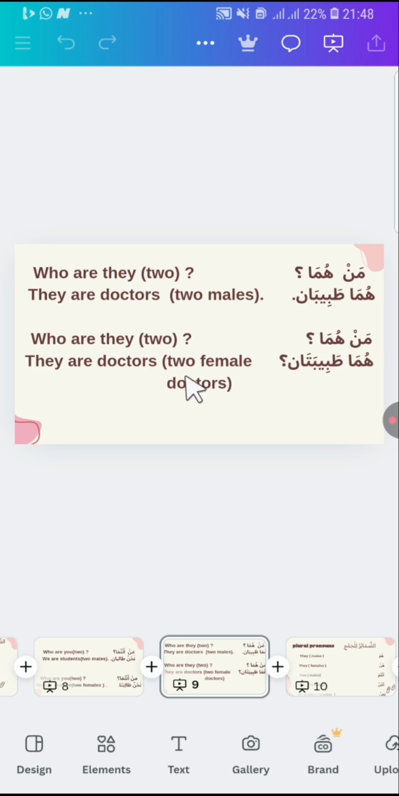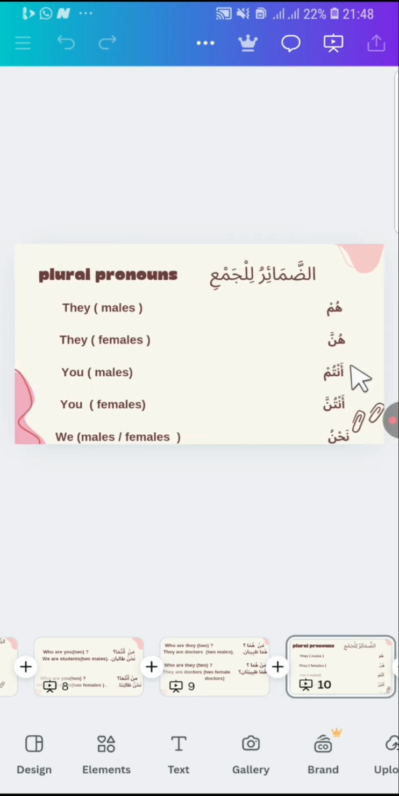Then we move to the last classification, which is the plural pronouns. We have hum, which means they, and we use it for males. If there are more than two, from three and above, we use hum. We have hunna, which we use for females. If there are more than two females, we use hunna, they.